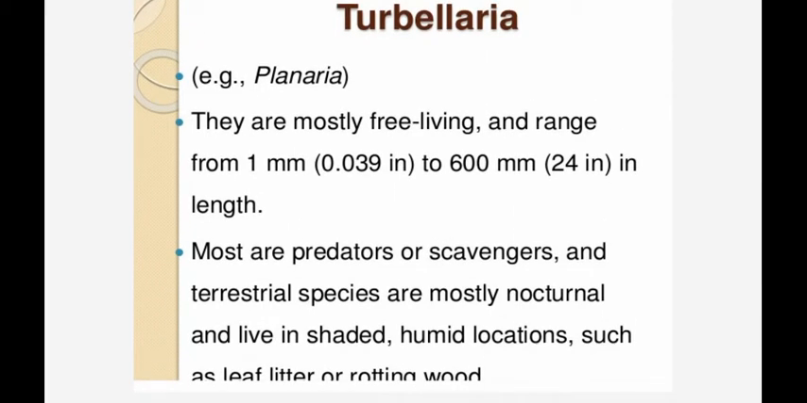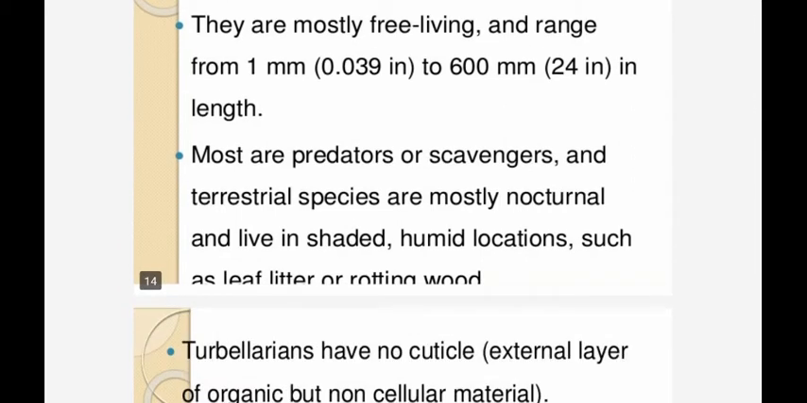Turbellaria, example Planaria. These are free living, ranging from 1 millimeter to 600 millimeters in length. Most are predators, scavengers, and terrestrial species are mostly nocturnal. Nocturnal means they come out in the night and live in shaded, humid locations such as leaf litter or rotting wood.